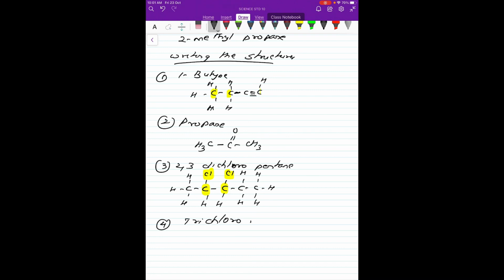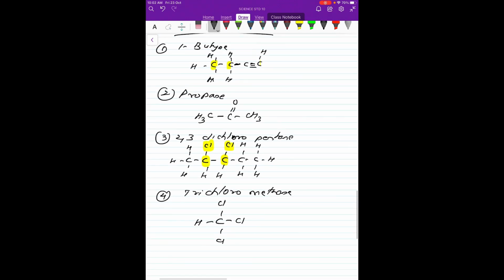Now remember, trichloromethane means it will have only one carbon atom, and it is trichloro. So trichloro means 3 chlorine atoms are attached to it, and of course the fourth one has to be satisfied with a hydrogen. So this becomes trichloromethane.